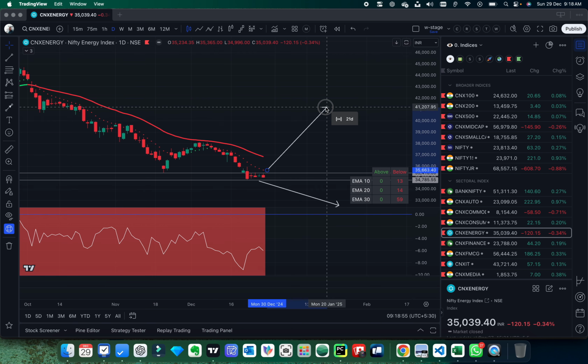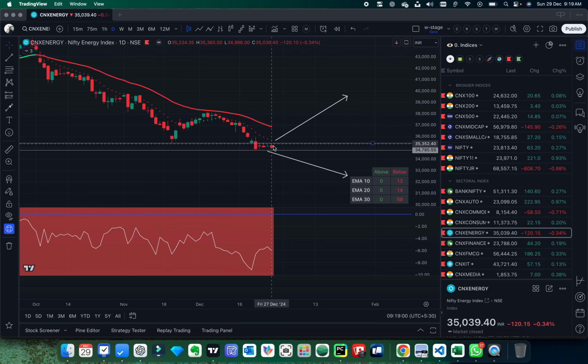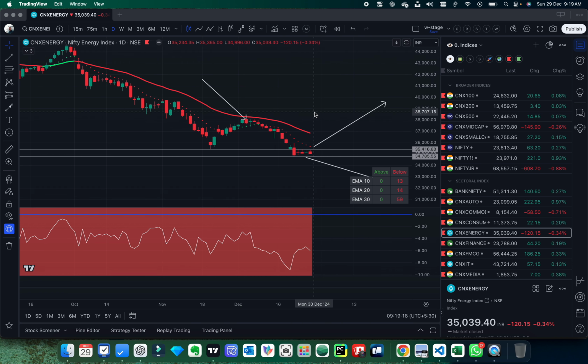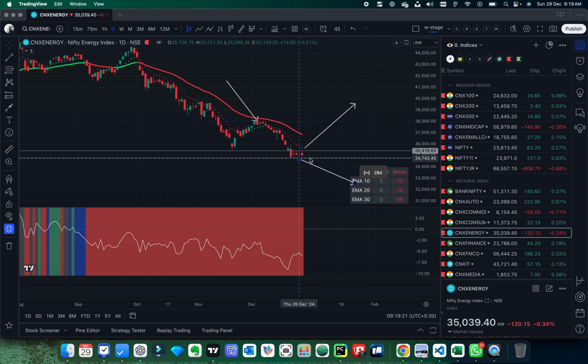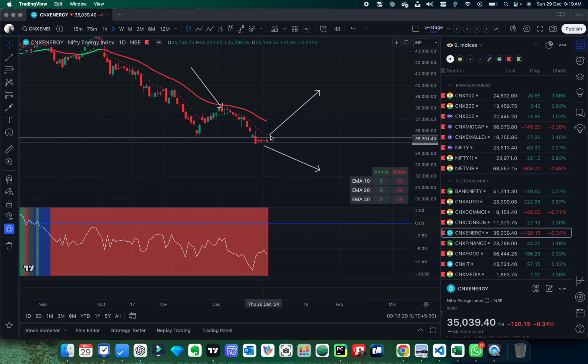Energy sector is the worst affected sector kind of thing. Here we have it has been closing below 30 EMA since 59 days, and below the 10 EMA and 20 EMA for 13 and 14 days. So it tried to come up from here, but it failed, and now it's taking the support over here, and it's trading in a very narrow range. So there has to be some breakout either on the upside or downside.